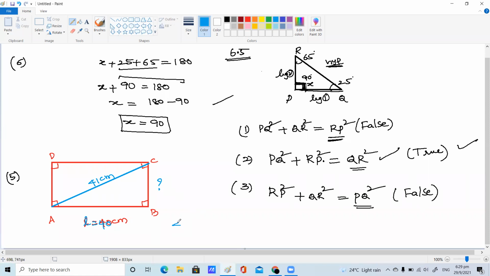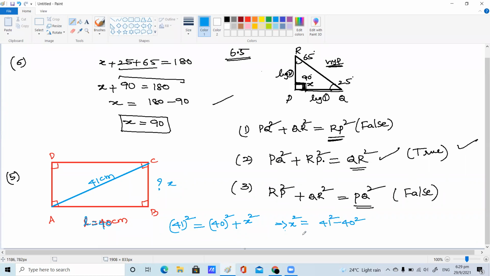According to Pythagoras, hypotenuse square is equal to the sum of the squares of the two legs. So 41 square equals 40 square plus x square. You can take it as x square, this value you need to find out. To find the value of x square, you need to find 41 square minus 40 square. Come on, children, please solve that and give the answer.